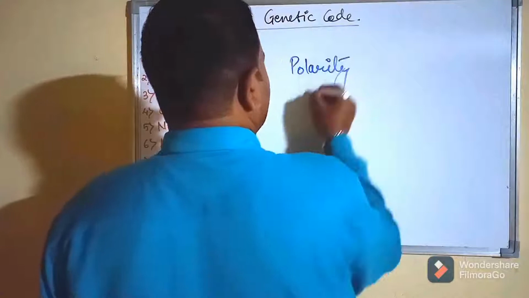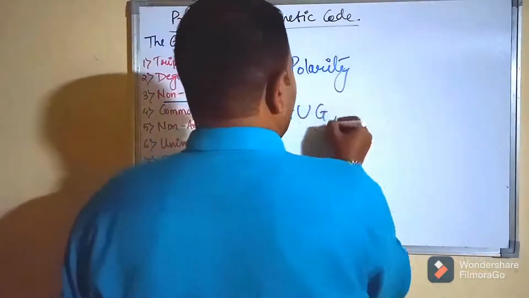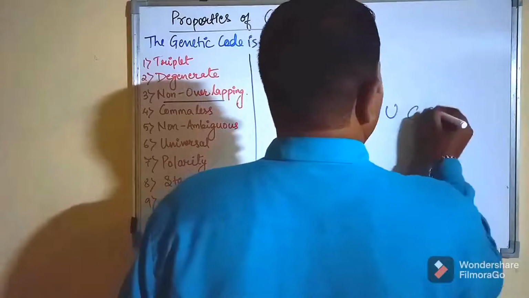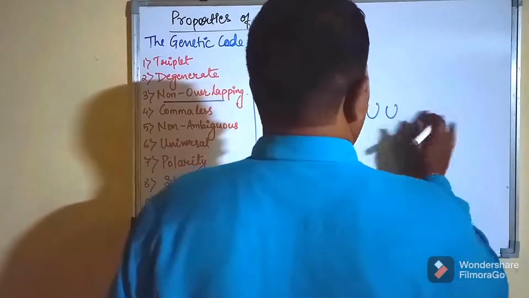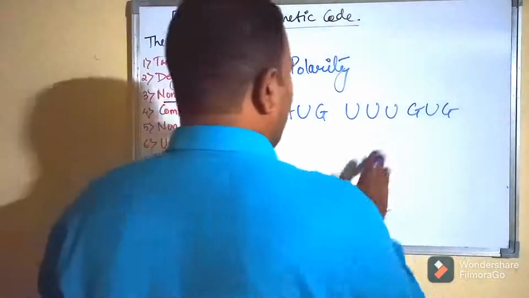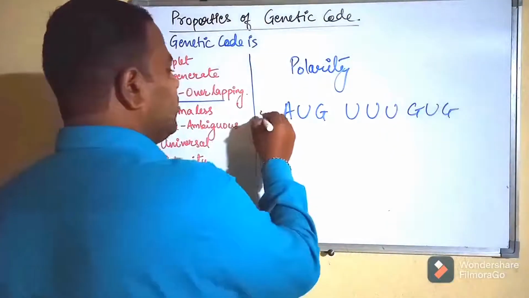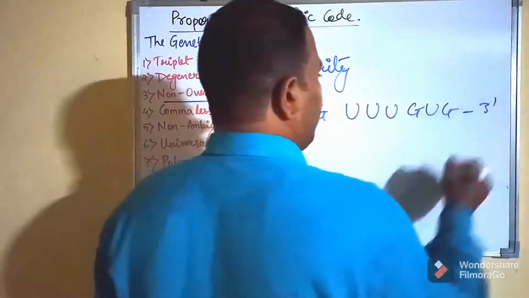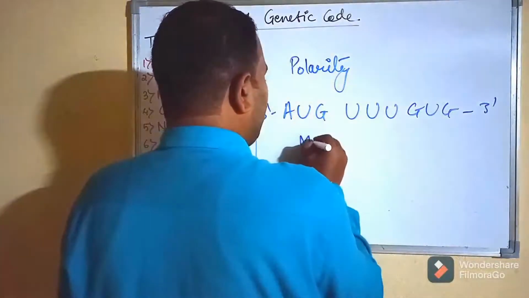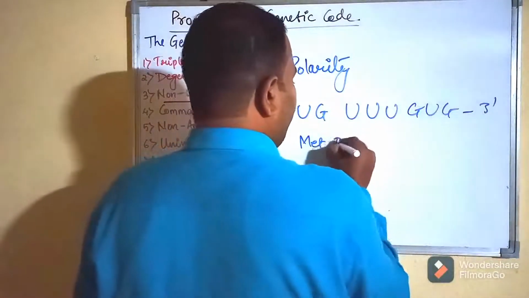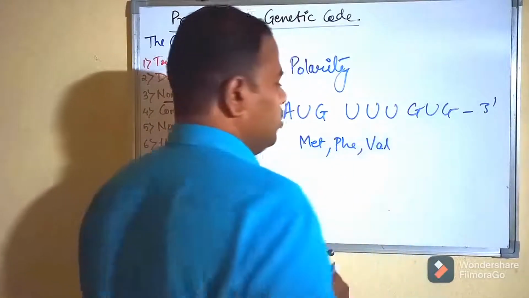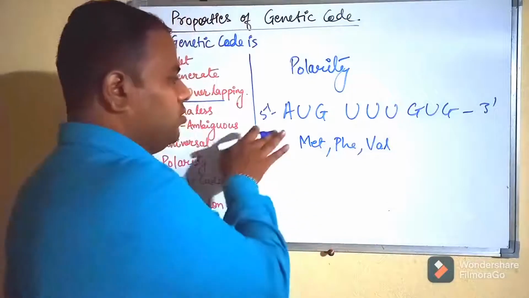We'll again take the same example, AUG UUU GUG. This is the starting of the mRNA. Normally it is always read in the 5' to 3' direction. In the 5' to 3' direction, it will give you methionine, then phenylalanine, and then valine. So this is the correct direction.